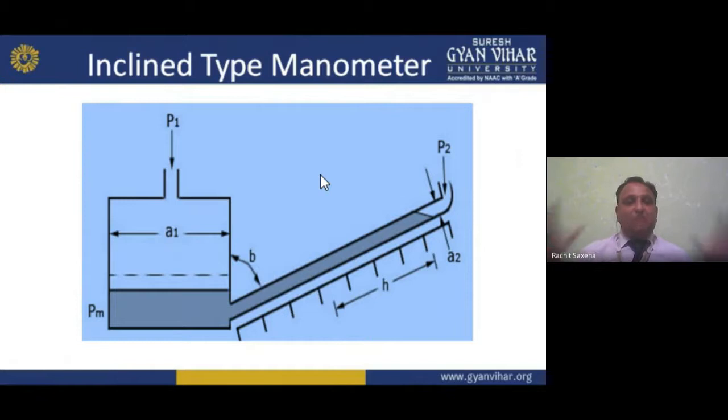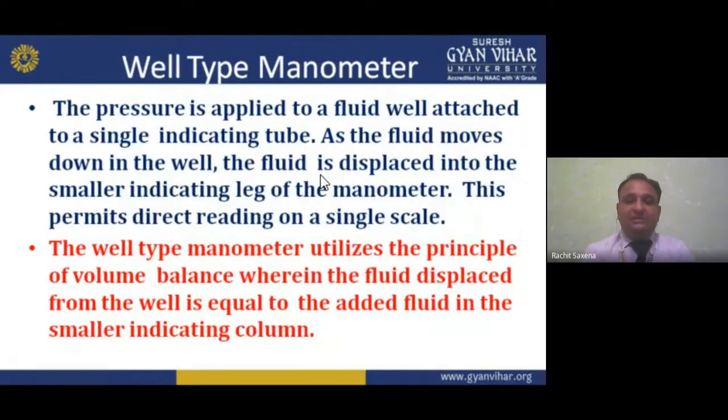Basically, we have a U-shaped structure. Then we have the inclined type. Next is the well type. This type of manometer, my dear student, is the well type manometer.